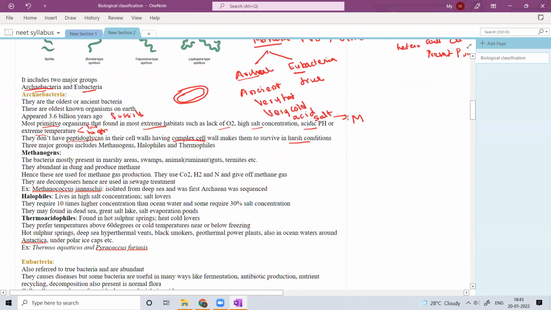Okay, based on the mode of nutrition, we can divide archaebacteria into subgroups. So we can subdivide archaebacteria into three major groups. One is methanogen, and halophile, and thermophile.